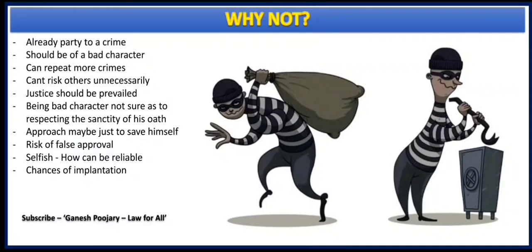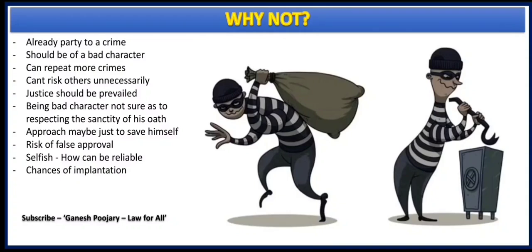And to what extent can we believe the statement given by a person who has bad character? And what is he doing? He is giving witness against his own partners with whom he has committed the crime. If he can backstab his own partners in crime, he can definitely do whatever he wants.